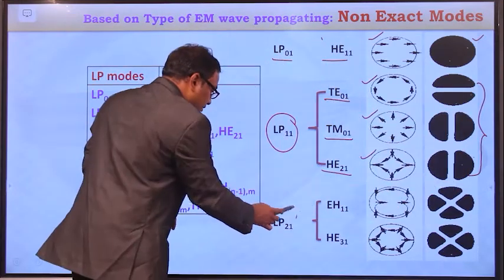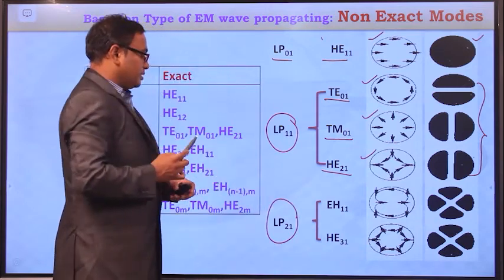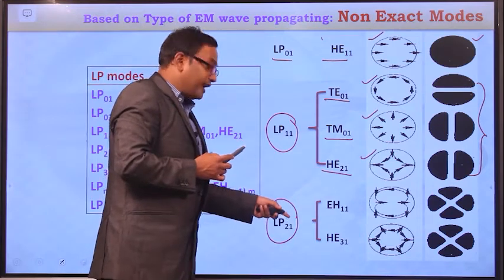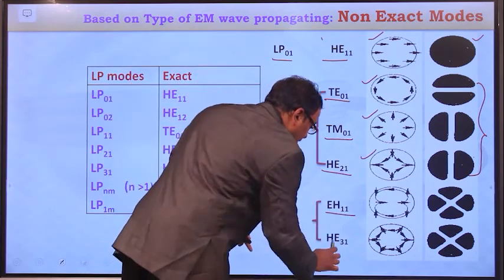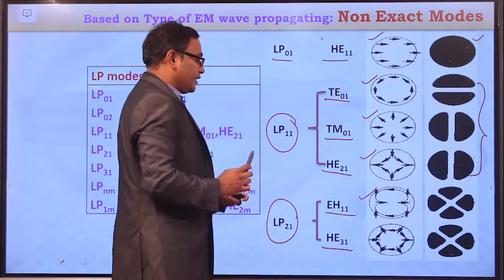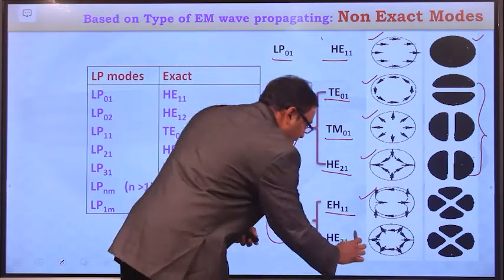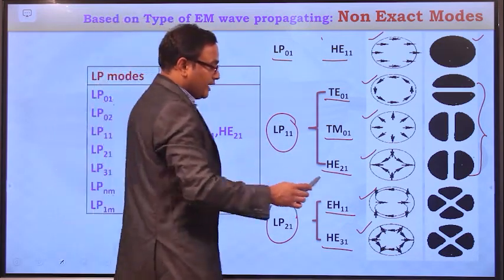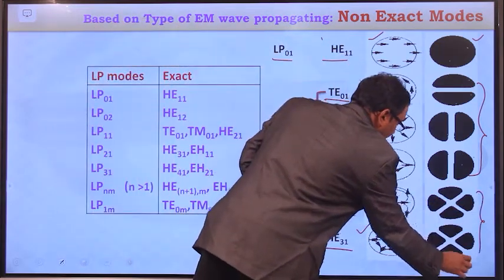Similarly, if you consider the LP21 mode, this LP21 mode can be derived from two modes, the EH11 mode and the HE31 mode, and here this is the field orientation for the EH11 mode and this is the field orientation for HE31, and these are the corresponding field intensities.